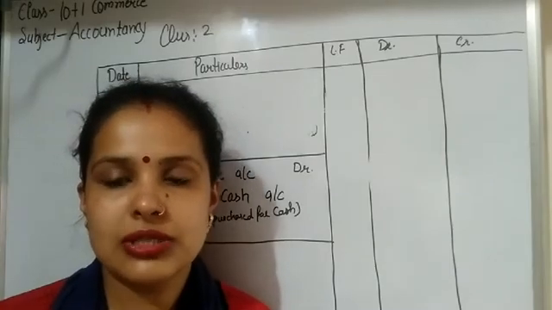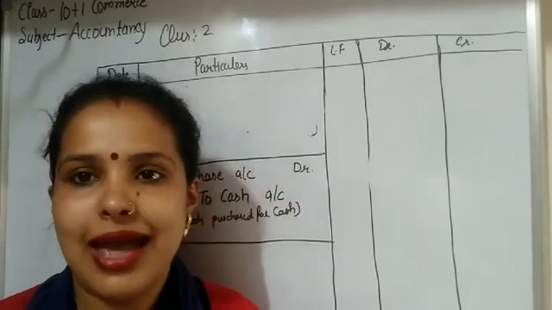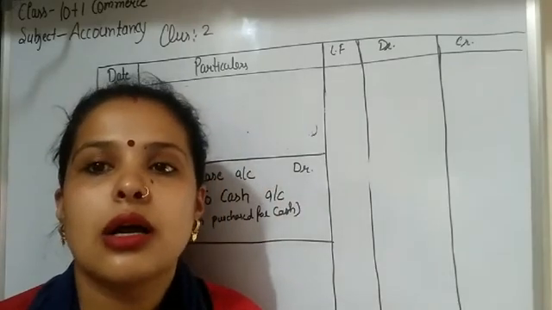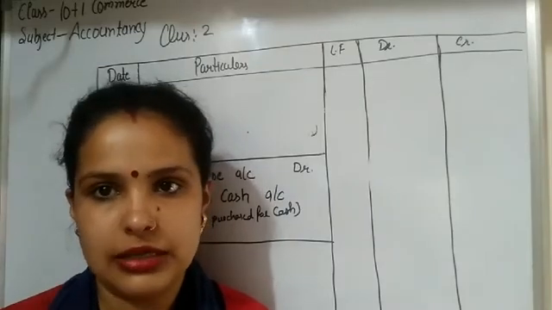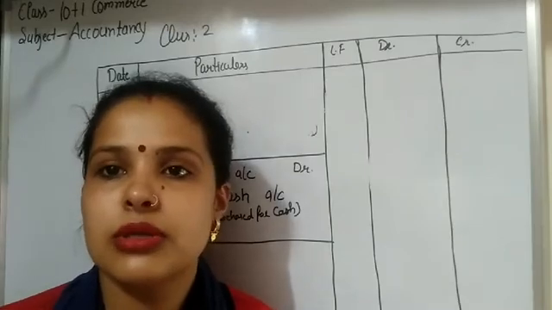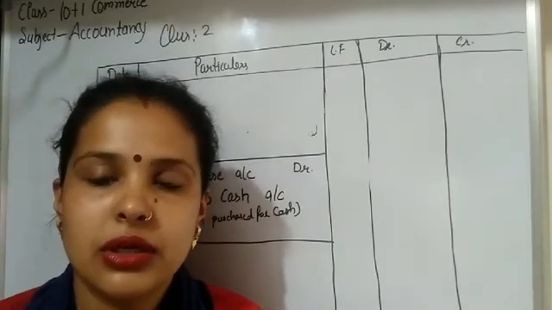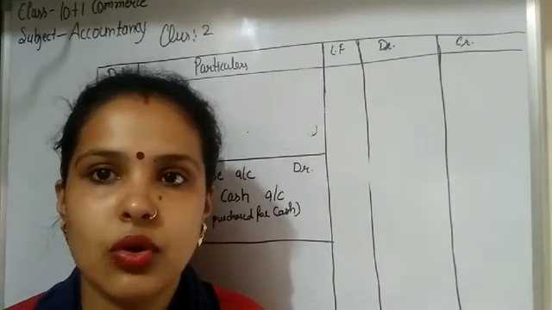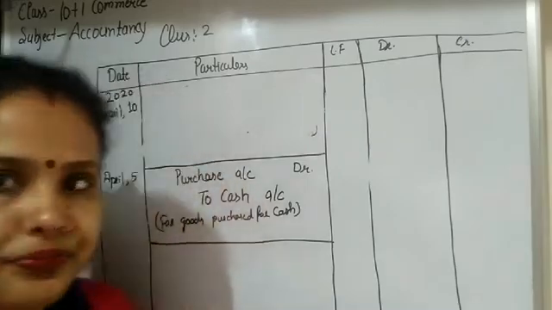So students, this transaction is a credit transaction. So in place of cash we have to credit the account of Paras, because goods are purchased from Paras. Purchases are related to real account. Purchases come into the business, so it is debited, and Paras is the giver. Paras is a personal account, so he is the giver, it should be credited.